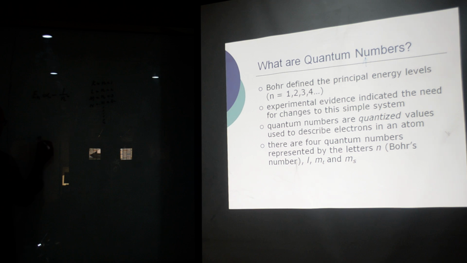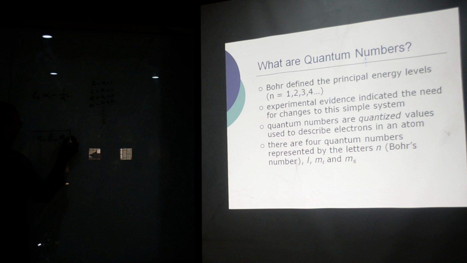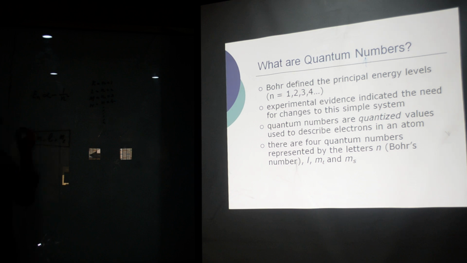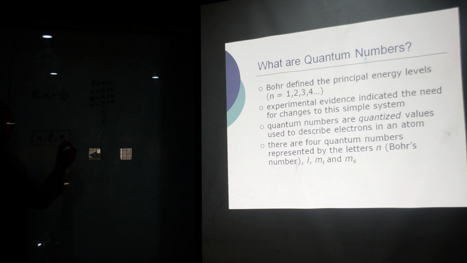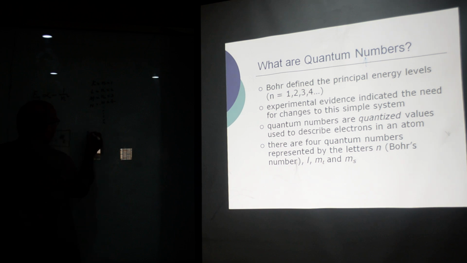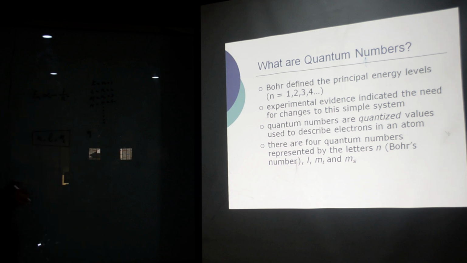If I know this n, I can find l, the orbital quantum number. I can write ml, which is the magnetic quantum number. They are related to each other. If I know n, I can find l, and I can find ml. And there is an inherent quantum number of the electron, which we call the spin quantum number ms.